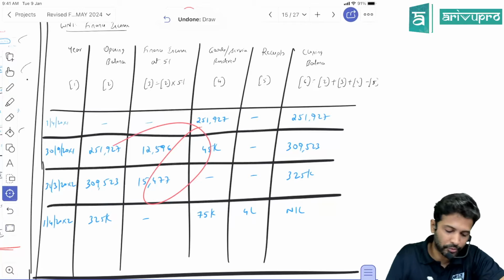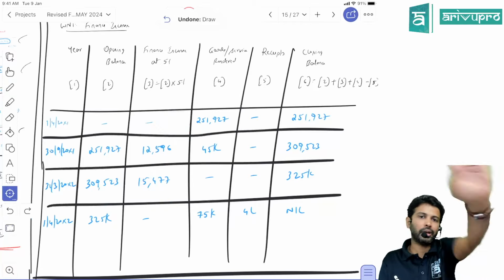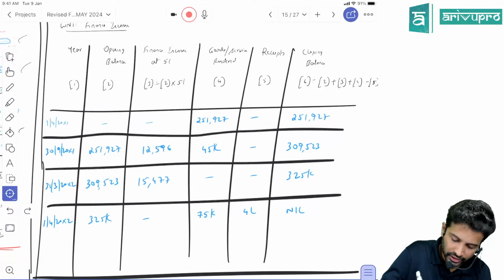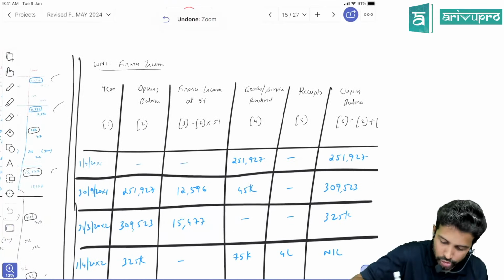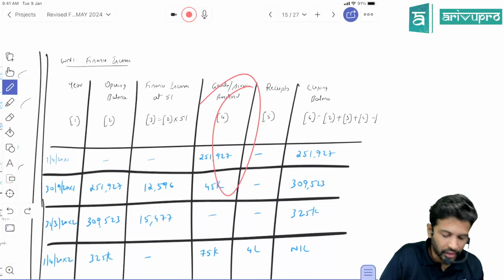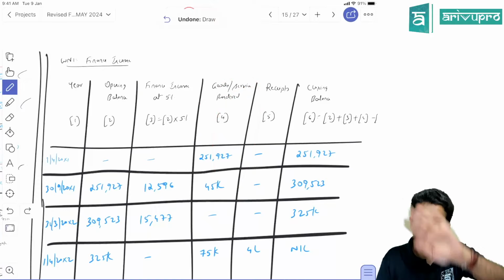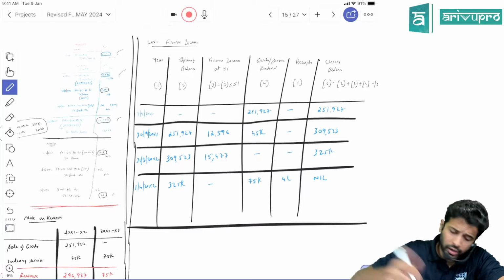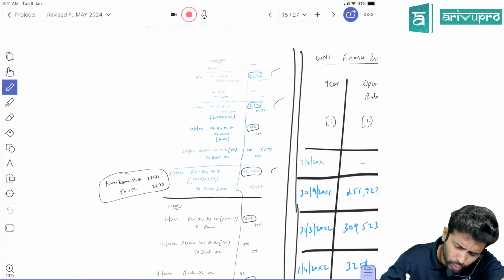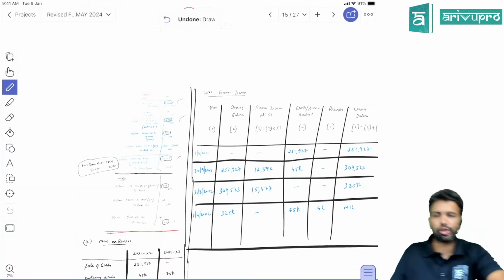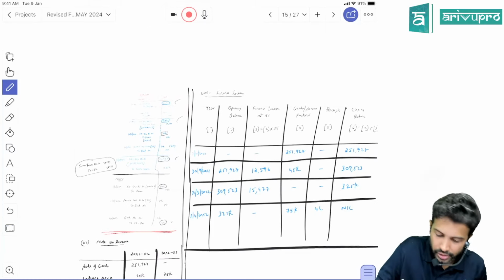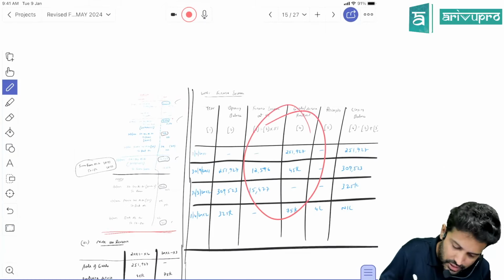Only 2 dates we have to book the interest over here. One is 30th September, another one is 31st March. That is the funda. Because we have to calculate the interest on a 6 months basis, we are forced to add one more column in our regular ACM table, if you want to present it as this table. My suggestion is you can do it directly over here, because that looks pretty straightforward to me. But anyways, the choice is yours. This is all presentation. If you want, you can present this and this also.